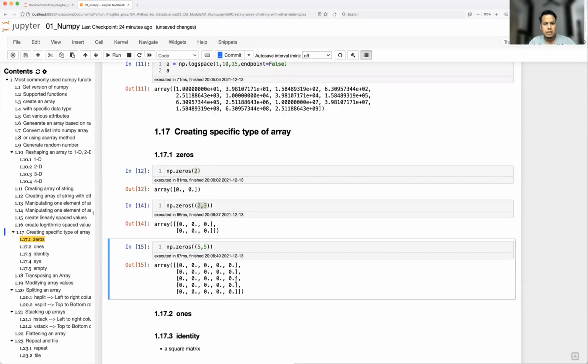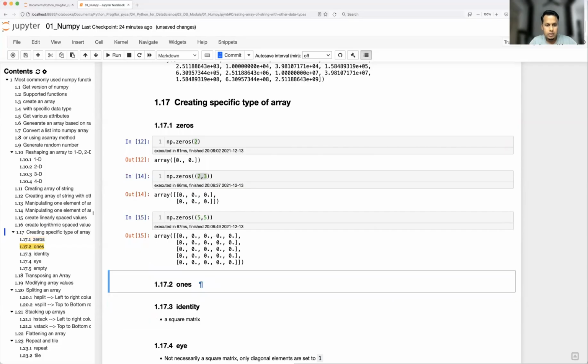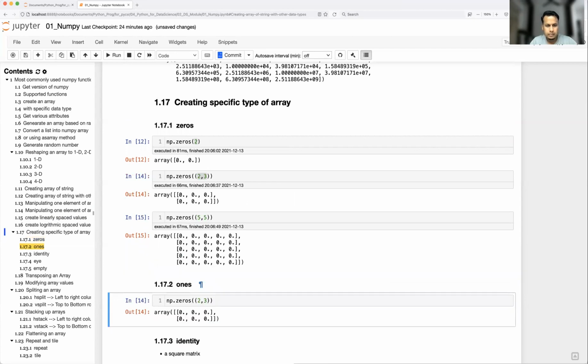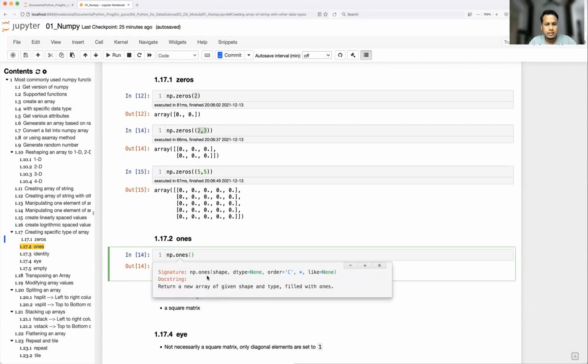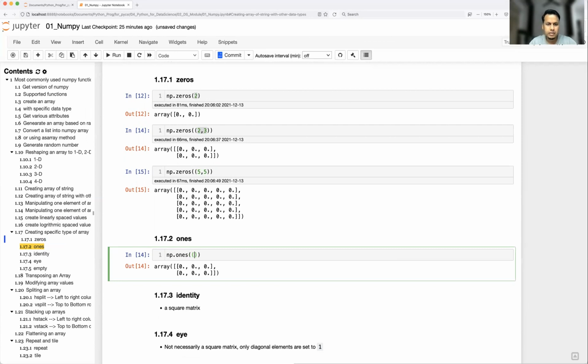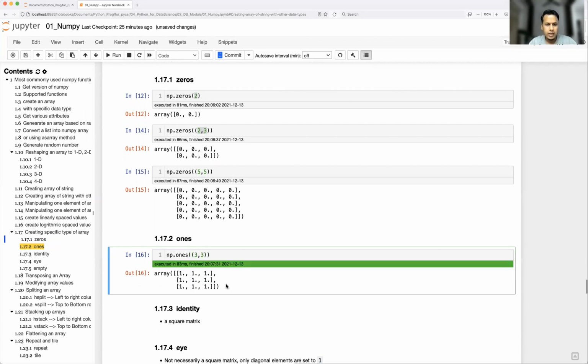filled with zeros. Okay, so similar to this, we have another function called ones. Let's see what ones does. I'm just waiting for this help window to open. Yeah, once again, as with zeros, it is taking shape and data type, right? So it will be just filled with ones. Instead of 0, it is going to fill with ones. So I'll just take one example, a 3 by 3 matrix filled with ones. That's all. Okay, next is the identity matrix.